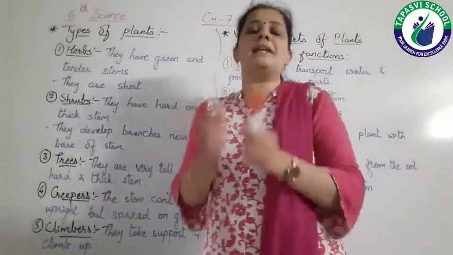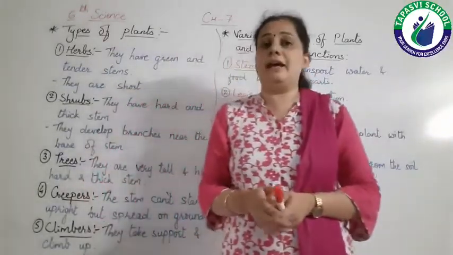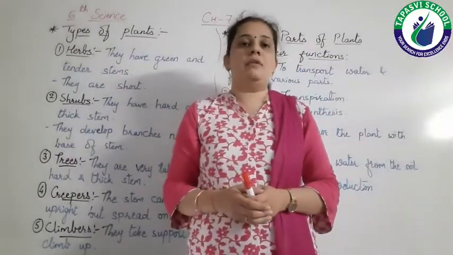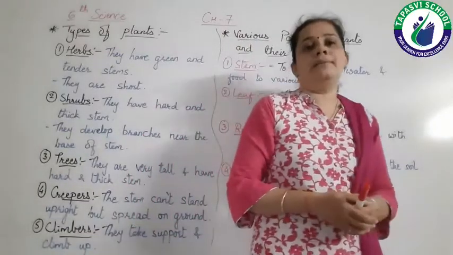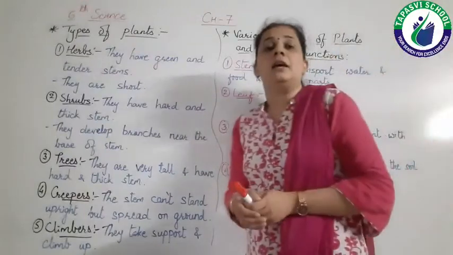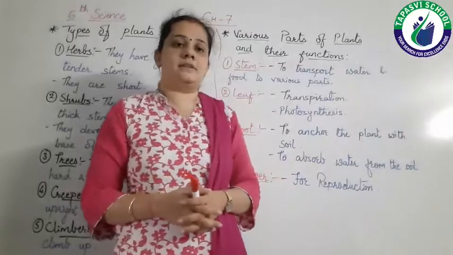We cannot break this stem, right? It is very hard and thick, and of course the stem is brown in color, right? So different examples are neem tree, asopalav tree, mango tree, then coconut tree, etc. as we have already discussed.